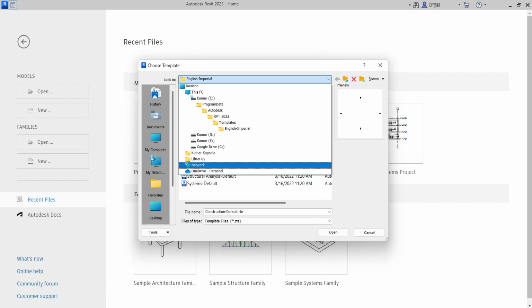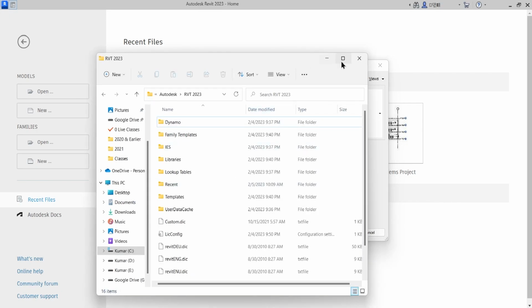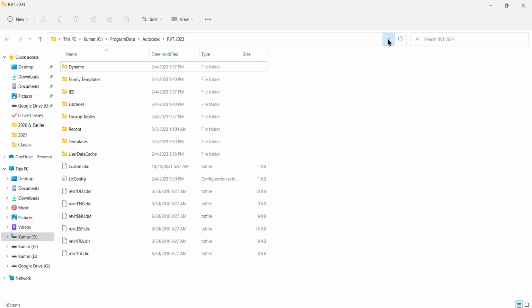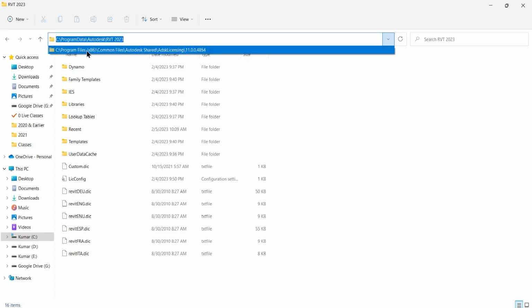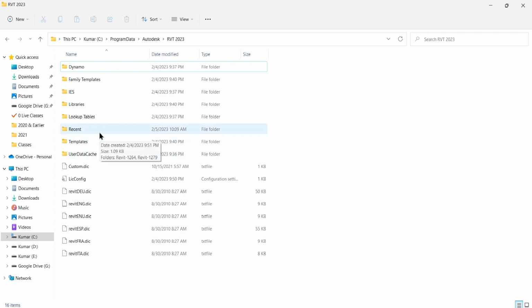Okay, so I will just take you to the folder, wherein, yeah, this is that particular path. If you drop down, you will see Program Data, Autodesk, and under that RVT 2023, and all the necessary files: project files, family files, and libraries. Three main bifurcations are there for that particular software.